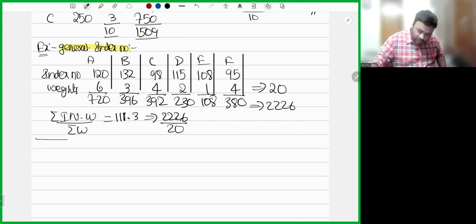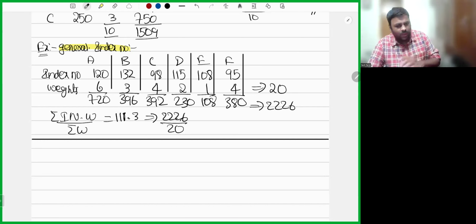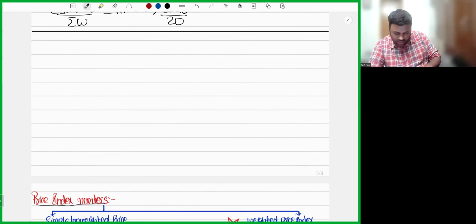So with this, my dear friends, we'll complete price index numbers. That's all regarding price index numbers. It is of two types, simple and weighted. Simple is of two types, simple aggregate and simple average. Weighted is also of two types, weighted aggregate and weighted average. Right?